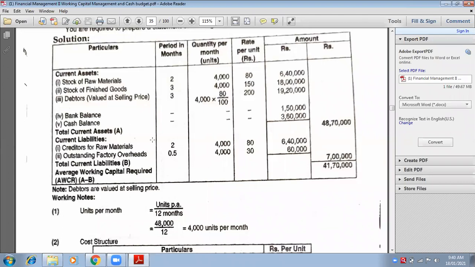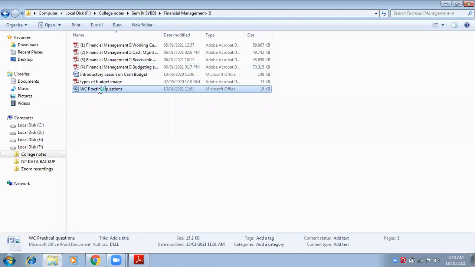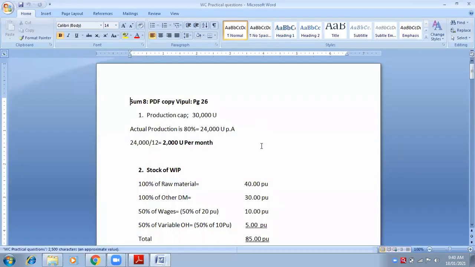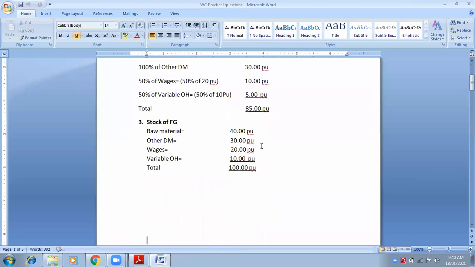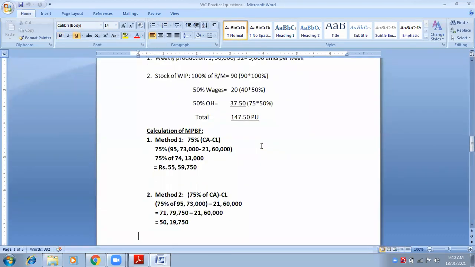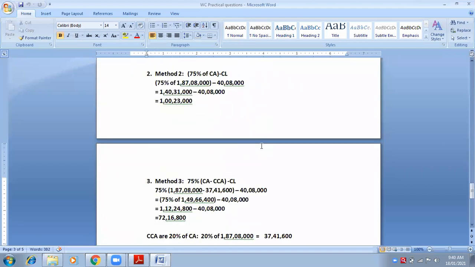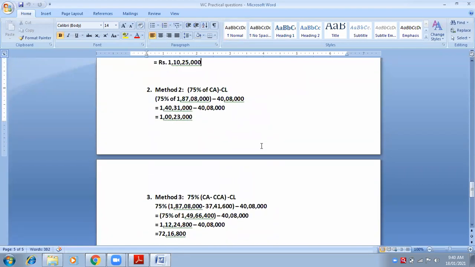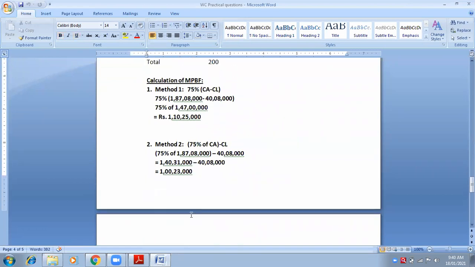Very good. So "of" means bracket. Wherever you say of, you have to put bracket. So what you will write? 75 percentage, bracket, current assets minus current liabilities, bracket close. You can write 75 percentage same, and in the bracket you write current assets.